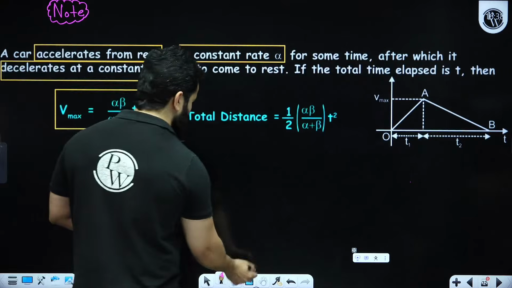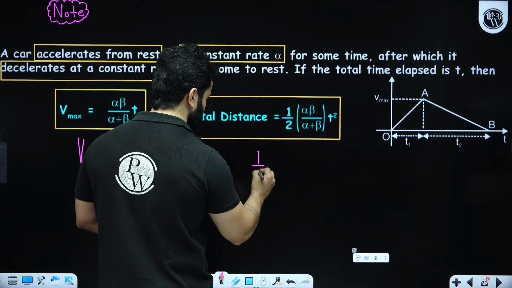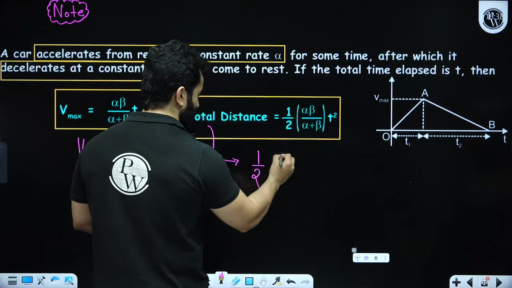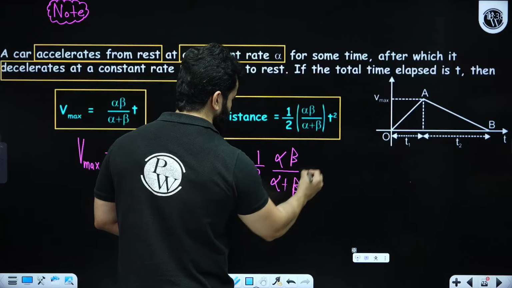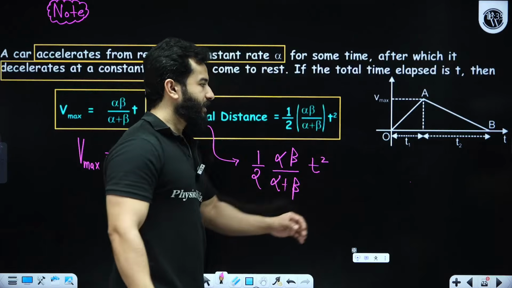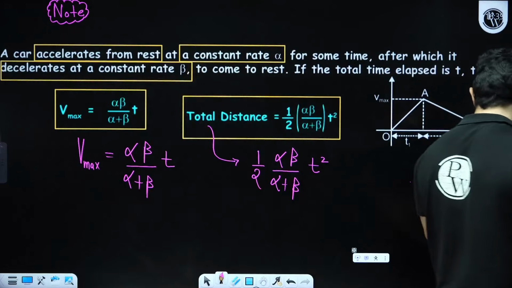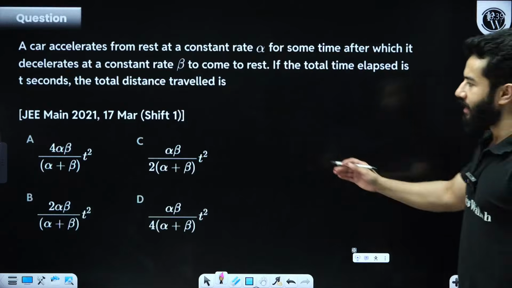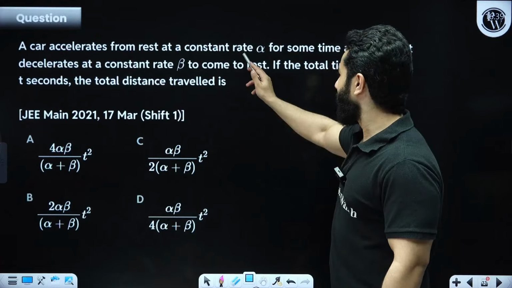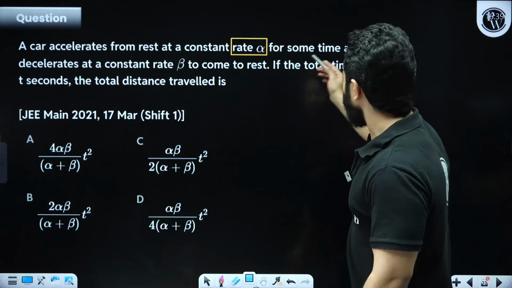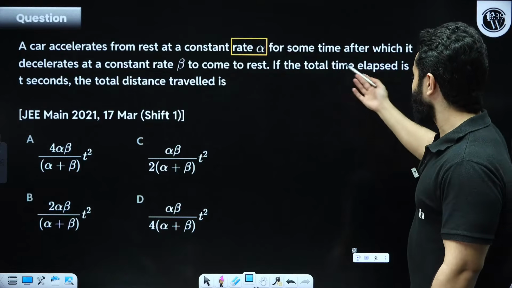And this is very important. Total distance is 1/2 alpha beta divided by alpha plus beta times t square. And this is how the graph looks like. Let me tell you one question based on this note. This is from JEE Mains 2021. A car accelerates at a constant rate alpha, exactly the same question, decelerates at constant rate beta and comes to rest.